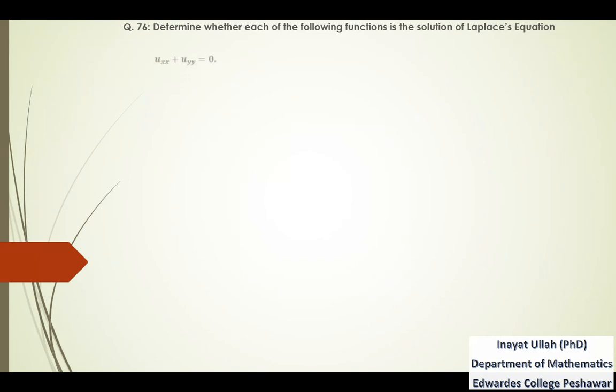That is the same question, and we have taken the first part of that question. u is equal to e^(-x) cos y minus e^(-y) cos x. We need uxx and uyy. For that purpose, first of all, we need to find ux, the partial derivative of u with respect to x, replacing u by its own value.